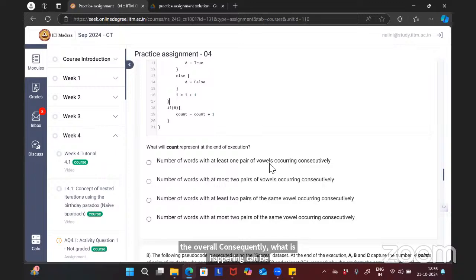That is what is given in the options. Vowels occurring consecutively in every option, and the number of words. We are counting the number of words having vowels occurring consecutively. But how many pairs? One pair of vowels occurring consecutively, or two pairs, or at least, or at most? That we have to decide.